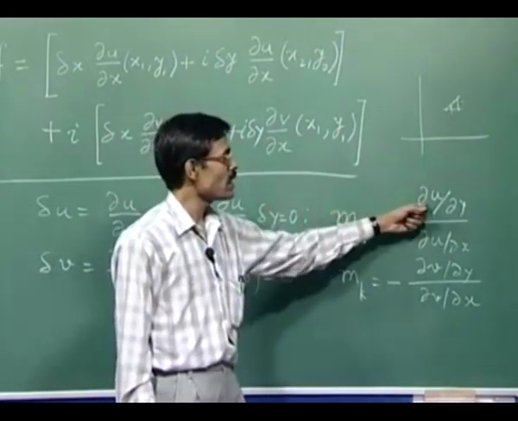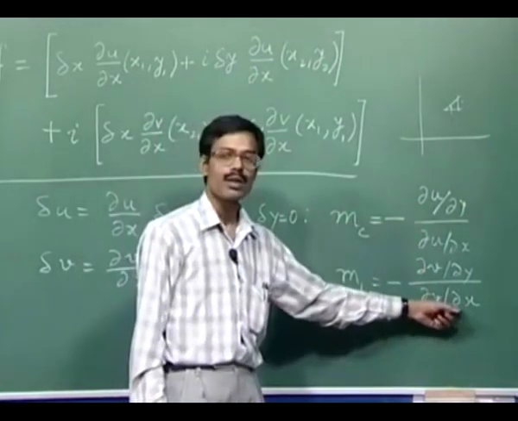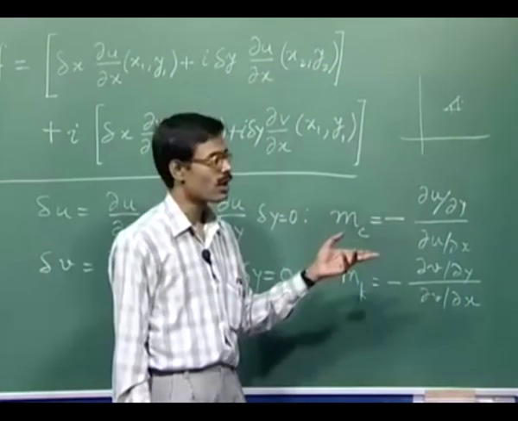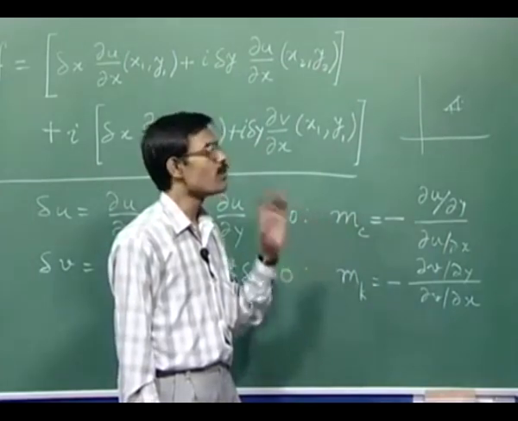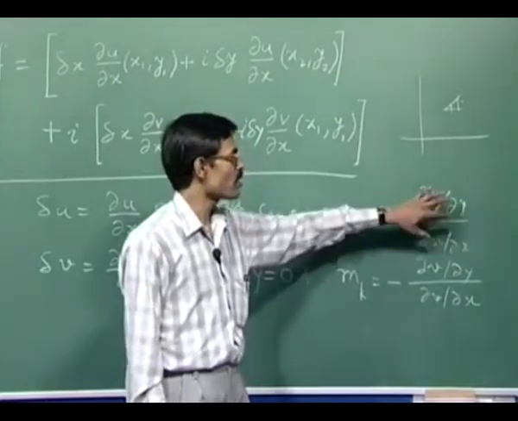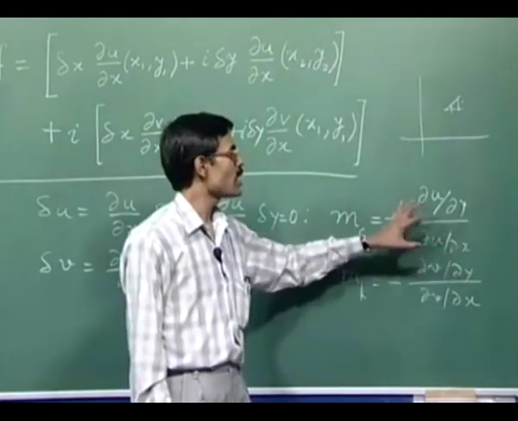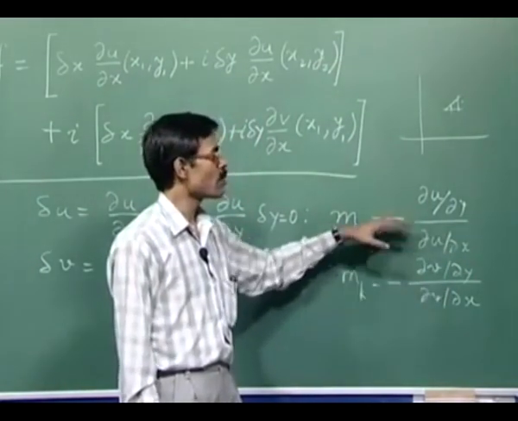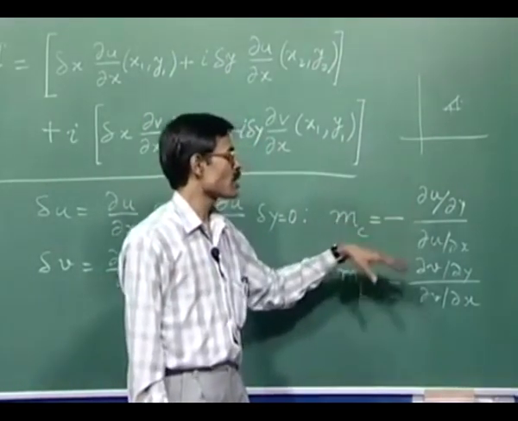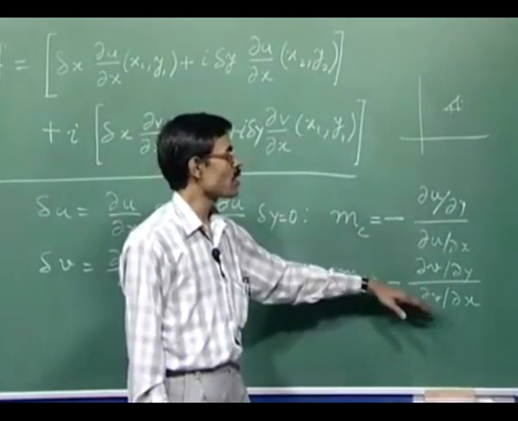Similarly, if del u by del y is 0, then the curve of the first family is horizontal, and correspondingly del v by del x is 0. In that case, the curve of the other family through that point is vertical, again orthogonal. The only problem will arise if both the derivatives are 0, that is, del u by del x as well as del u by del y is 0. In that case, this slope is undefined and this slope is also undefined. So it may happen that you may not be able to figure out that the product is -1, and therefore we say that that kind of a situation can arise only at a point where del u by del x and del v by del x both are 0.